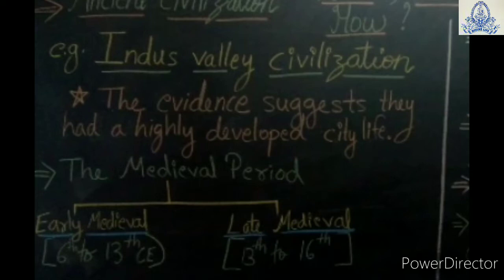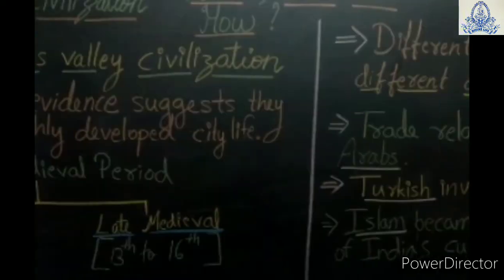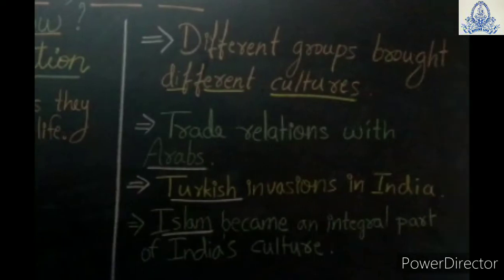Yes, the medieval period is divided into early and late. What we already know is that in the early period, Arab traders were trading with India for spices, precious stones, pearls, ebony-like wood, silk and fine textiles.